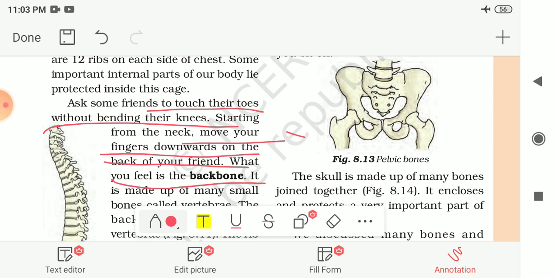This structure is made of the pelvic bones. This is known as the pelvic bones. They enclose the portion of your body below the stomach. The portion below the stomach is covered by these bones, and this is the part you sit on. So this is also one kind of bone.